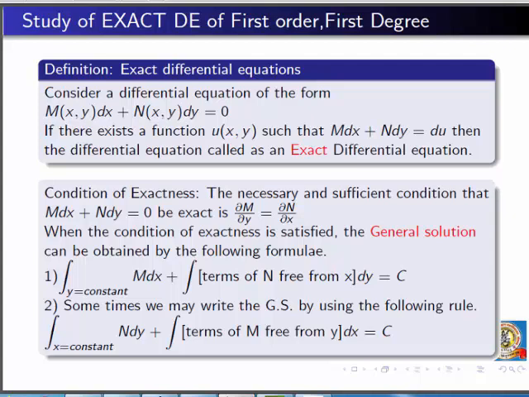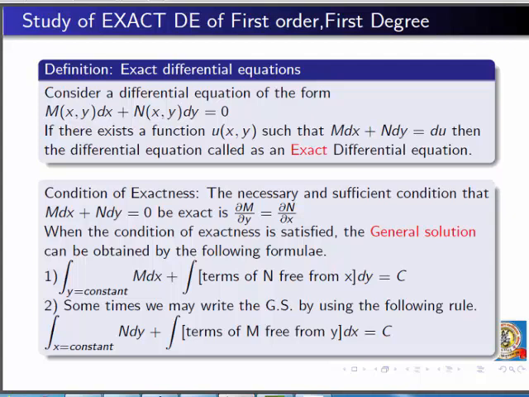First of all, we should start from the definition of exact differential equation. Consider the differential equation of the form M dx plus N dy equal to 0, where M and N are functions of x and y. If there exists a function u such that M dx plus N dy can be written as du, then that differential equation is called an exact differential equation.